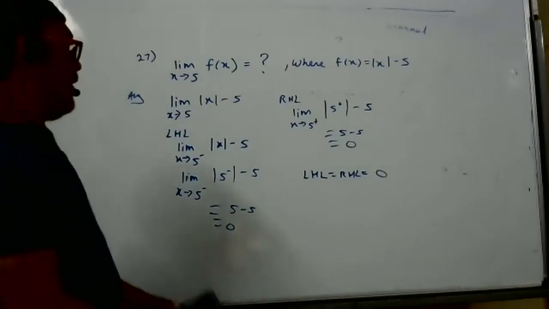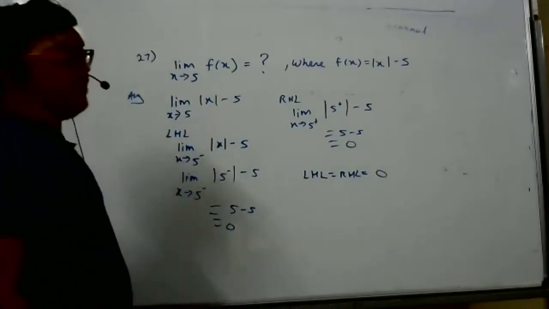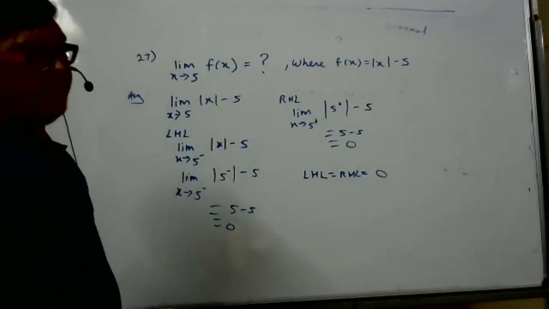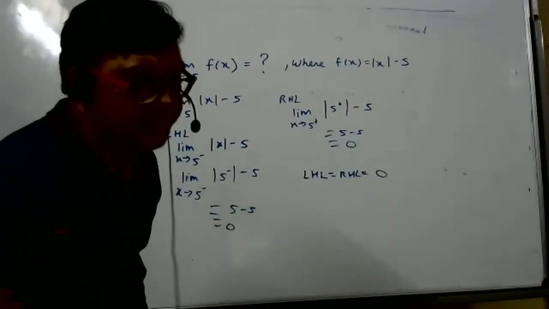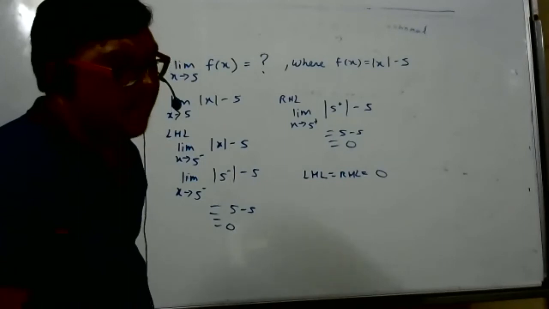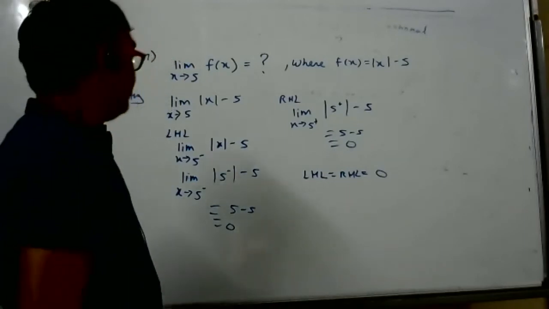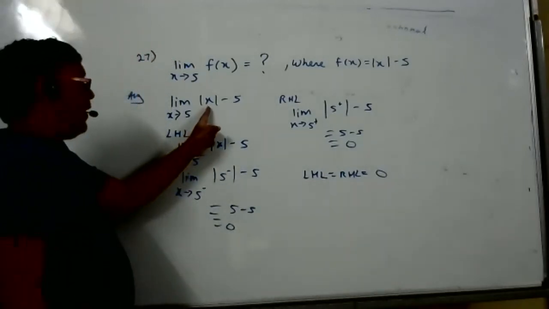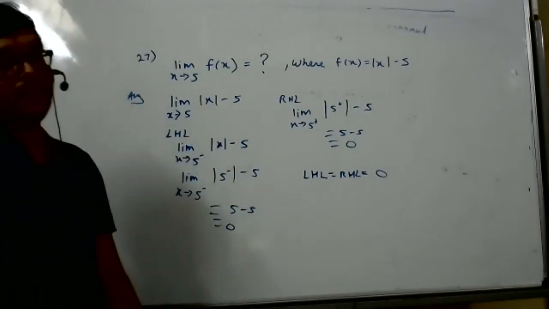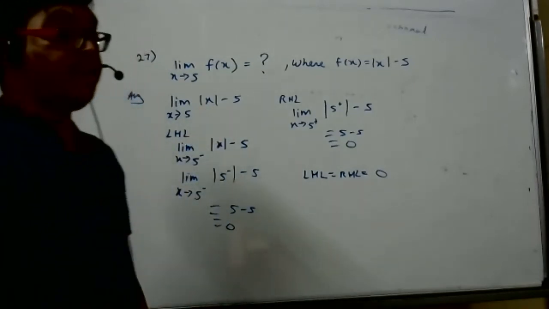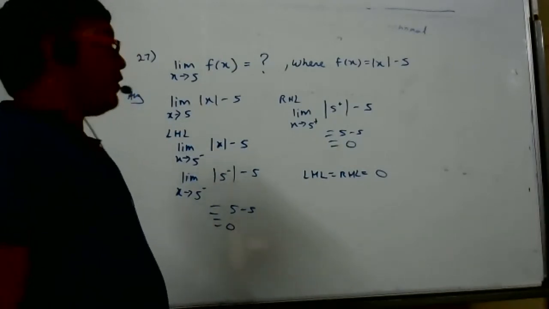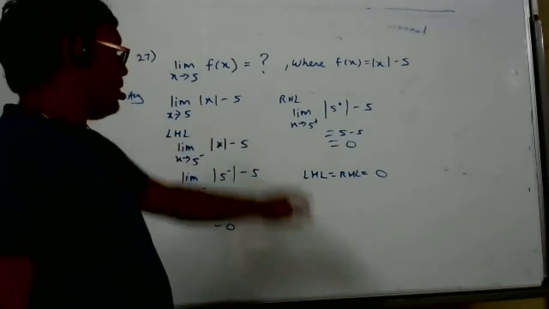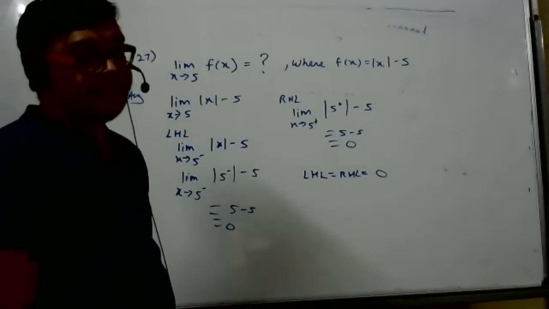If you can understand that here we can do directly, then do directly. What is the problem? Here no problem, student. I hope you're understanding what I want to convey. Even if you do directly in this sum, there is no problem. You will get the answer 0 only. But that will not work every time. So every time it is better to find LHL and RHL whenever mod is there.